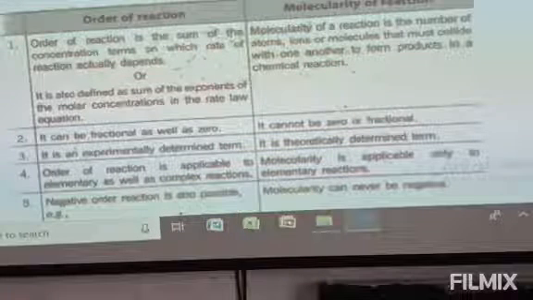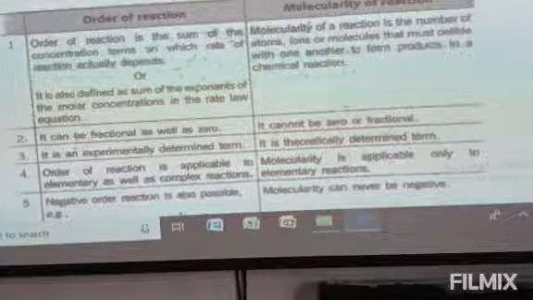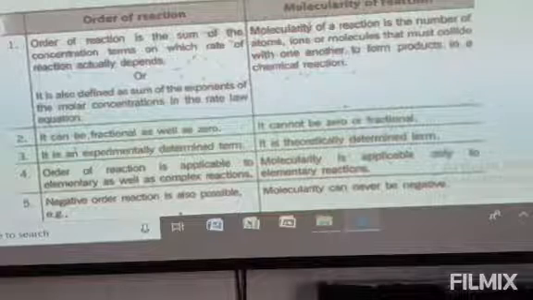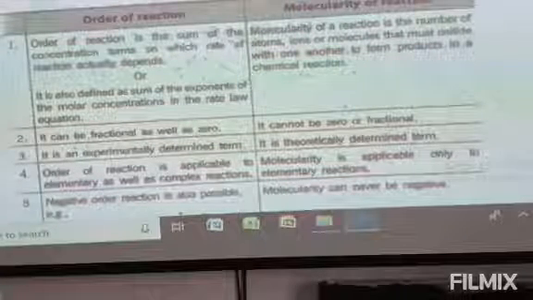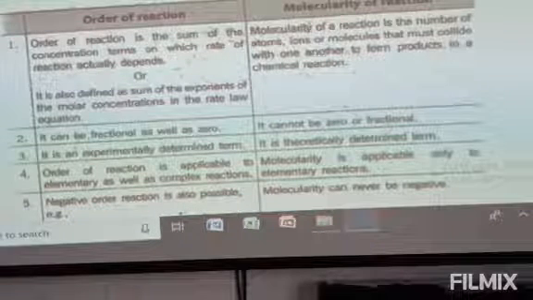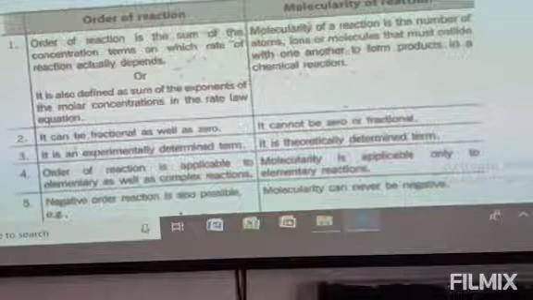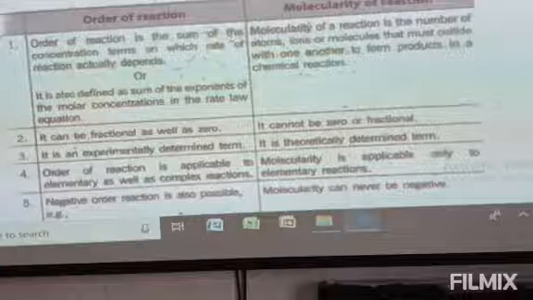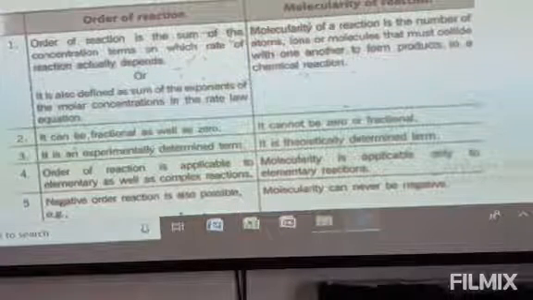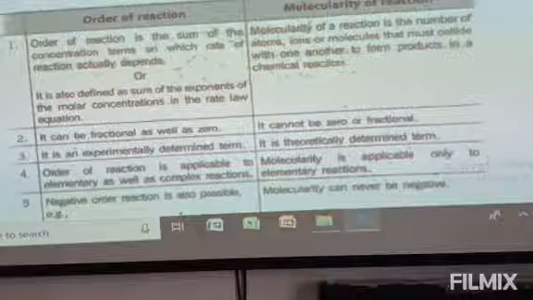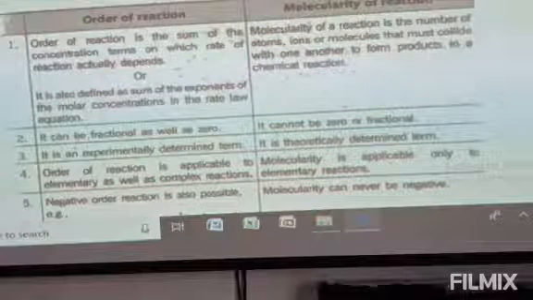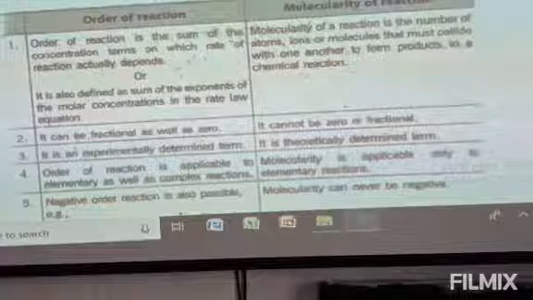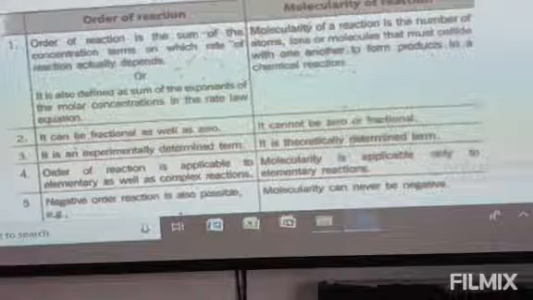Order can be fractional or zero, but molecularity should never be fractional or zero. The value of molecularity should always be a whole number, whereas order may be a fraction, may be zero, or may be a whole number. And third point, as I have already told, order should be experimentally determined and molecularity should be theoretically determined.